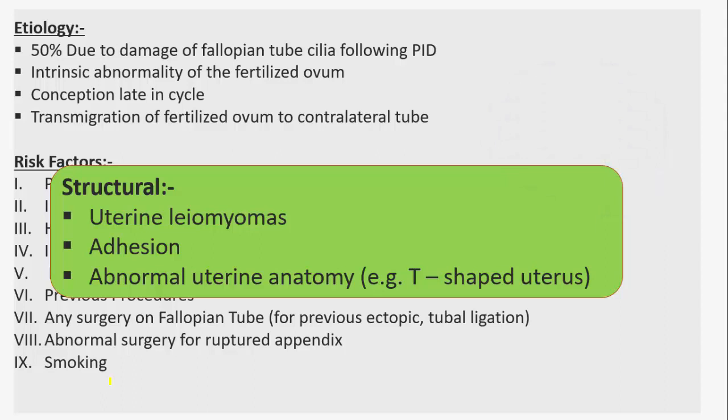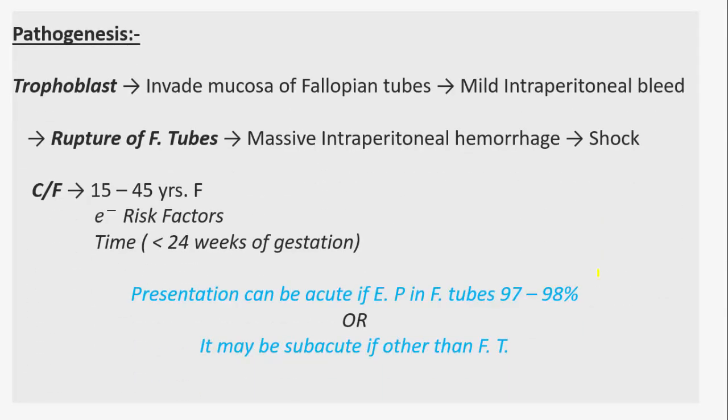What are the structural risk factors? Uterine leiomyomas, adhesions, abnormal uterine anatomy. So if there are fibroids already, adhesions, or any abnormal uterine anatomy, for example T-shaped uterus, it can also lead to ectopic pregnancy. What is the pathogenesis?